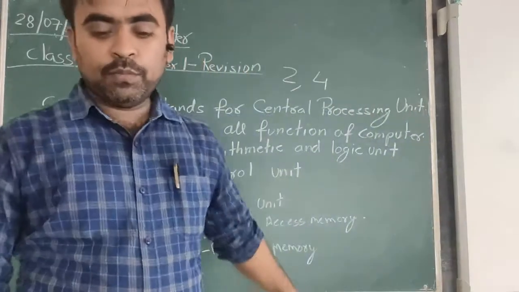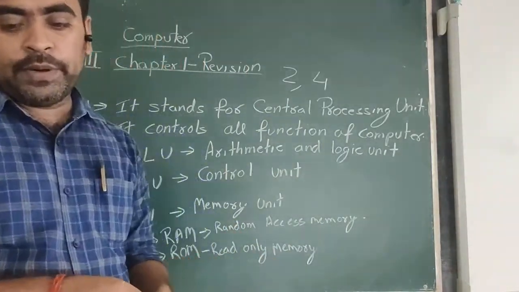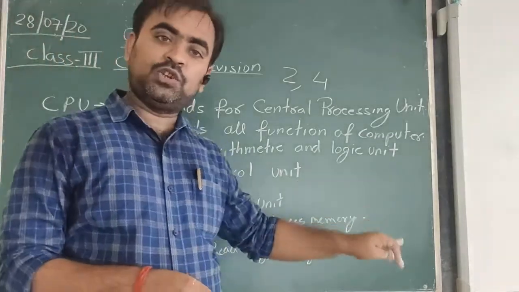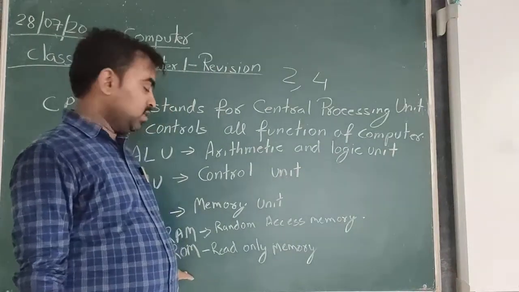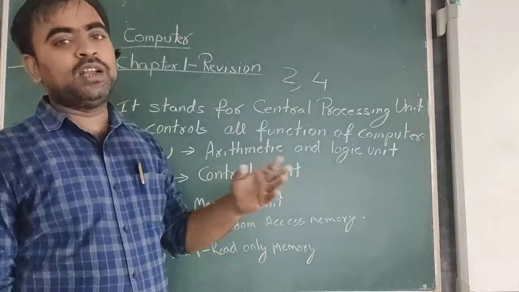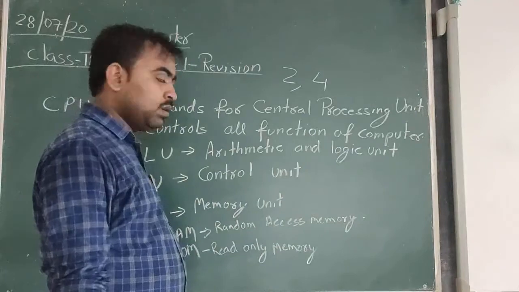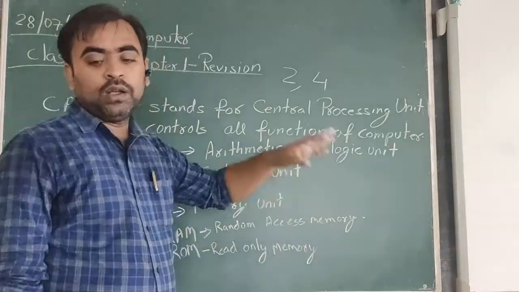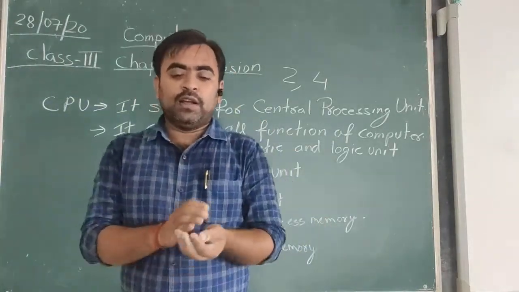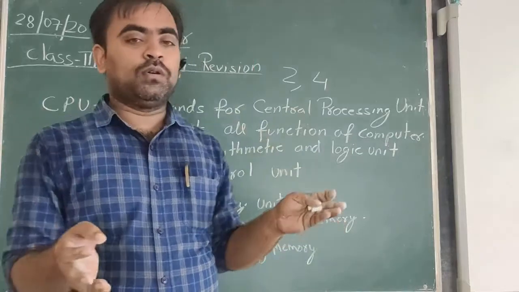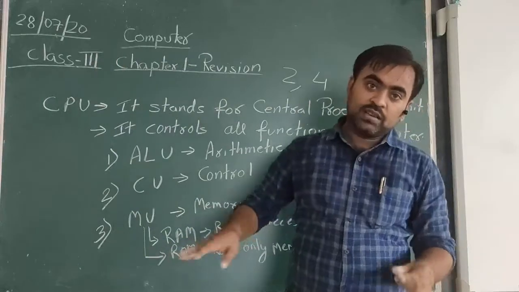The ROM, the read only memory, is a permanent memory and we cannot erase the data stored on the ROM. Whatever data is saved in the ROM cannot be deleted once it has been written. Whereas the RAM, random access memory, saves the data temporarily, and as you switch off the computer, all the data from the RAM is erased.